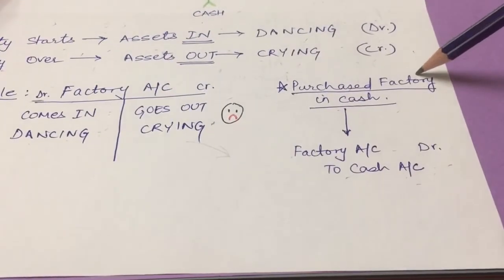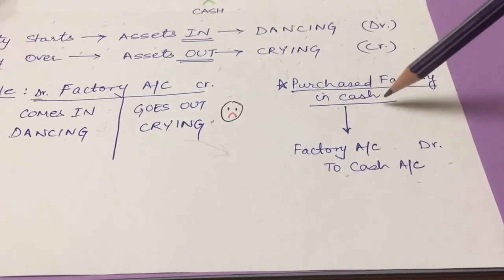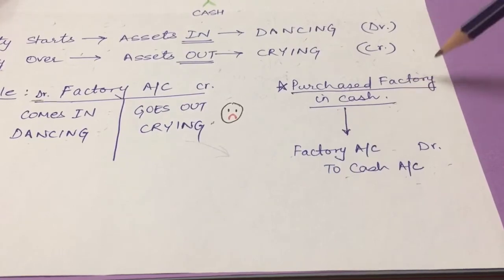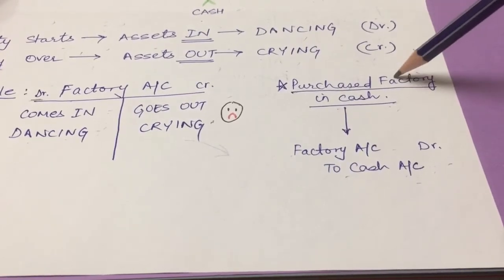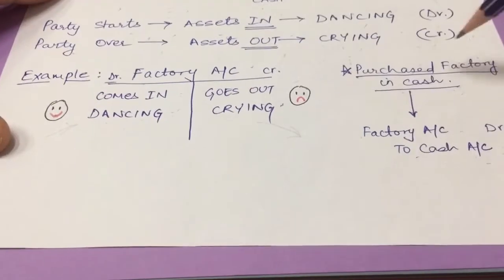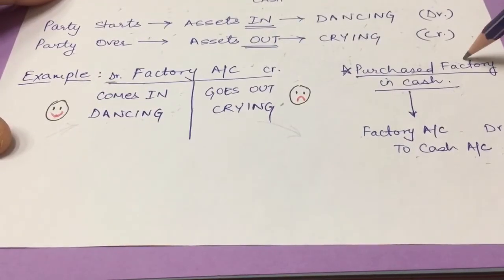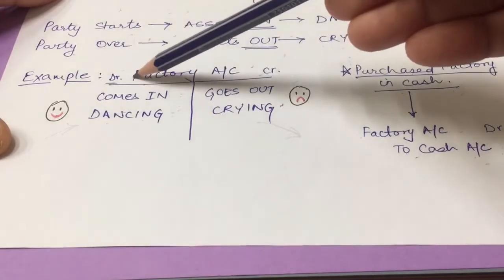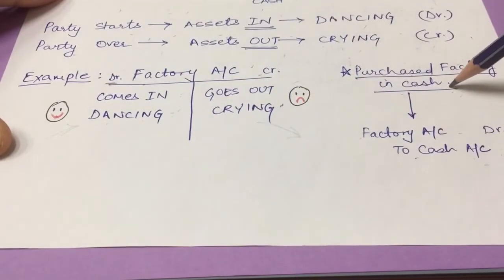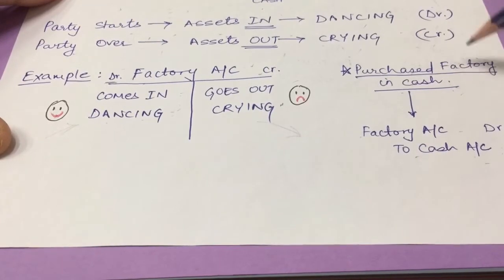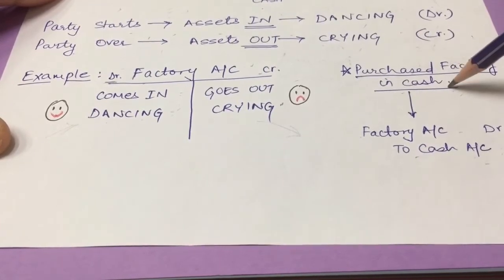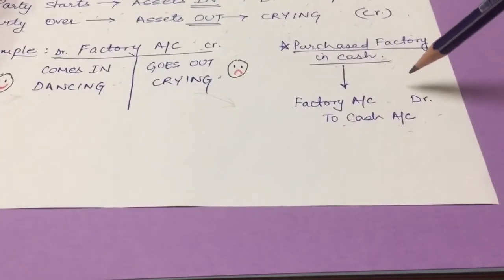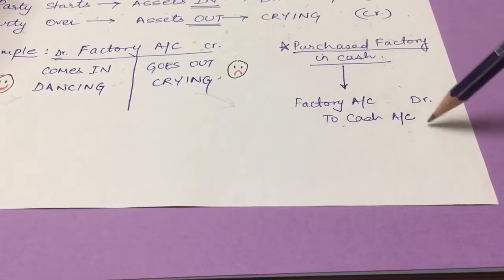Let's take an example. I say purchased factory in cash. Now in this case, you'll see factory and cash. Both are assets. So let's suppose I take factory account first. So I say factory has walked in because I have purchased factory. Factory has walked in the party. It will be on the debit side. Cash has walked out. We have given cash to purchase factory. So cash has walked out and it is crying. So it will be on the credit side. The journal entry will be factory account debit to cash account.